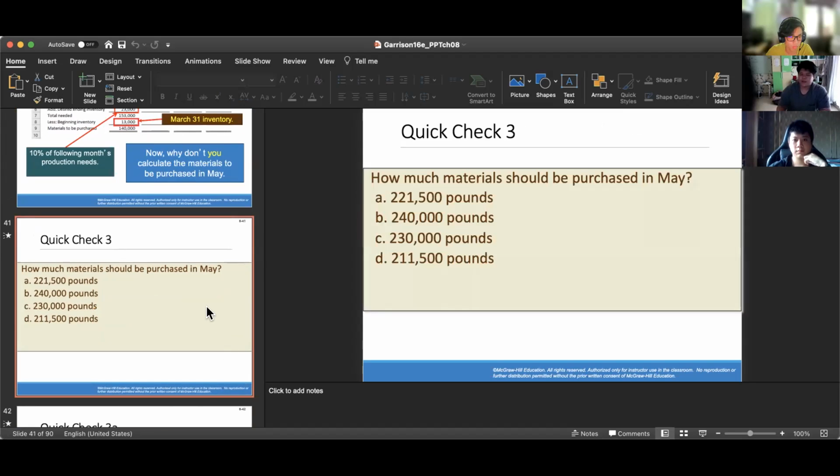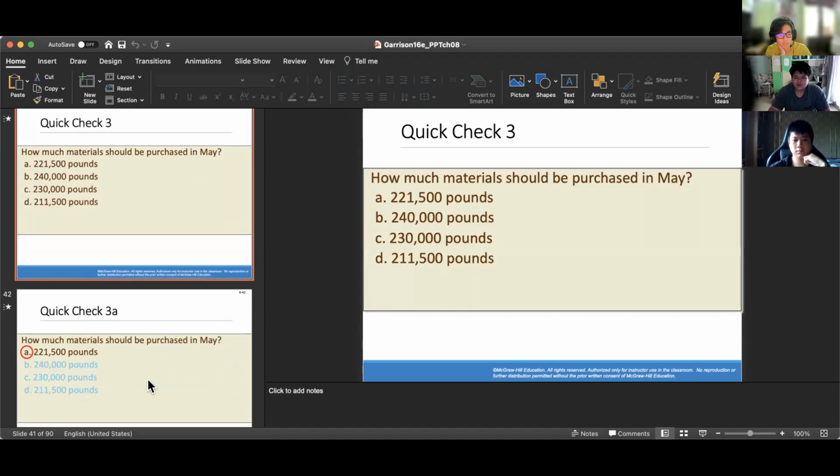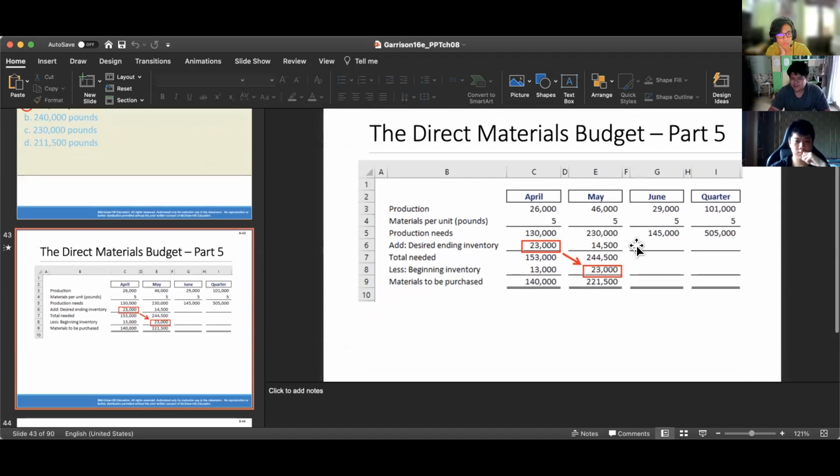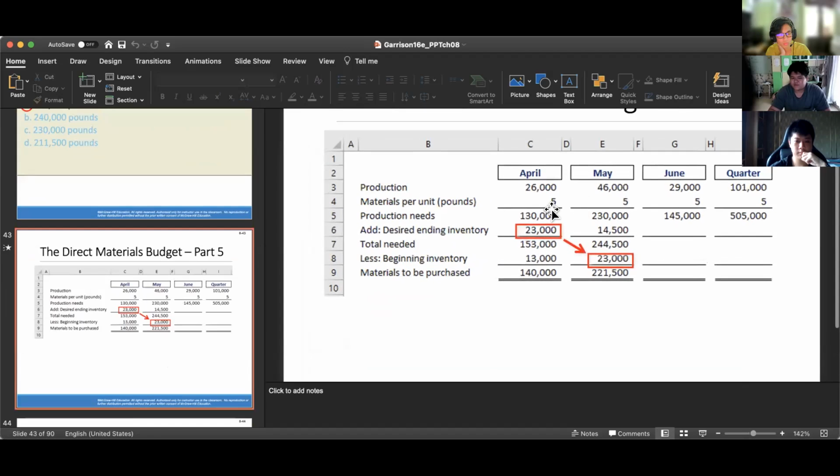Quick check 3. How much materials should be purchased in May? The answer is 221,500 pounds. Now, how to get this? We just add the desired ending inventory from June, the 10% of June production needs. We'll get this number. And lastly, you subtract the beginning inventory, which you get from the ending inventory from April, and you get the answer 221,500.